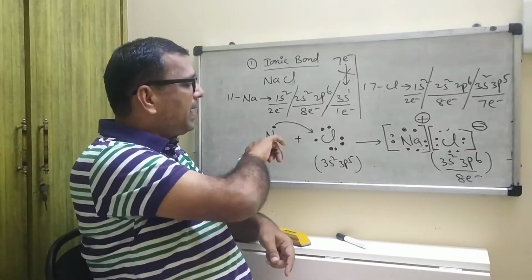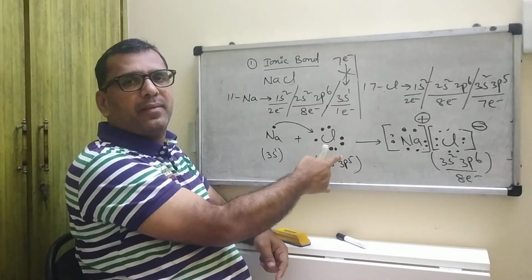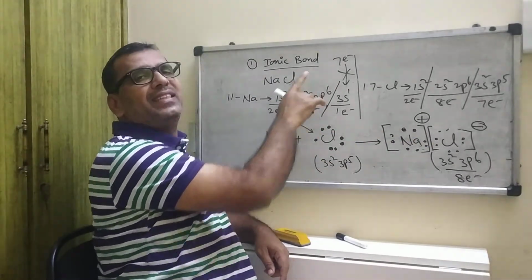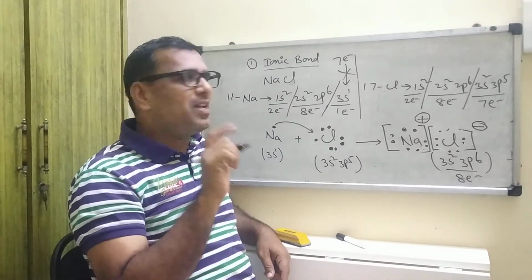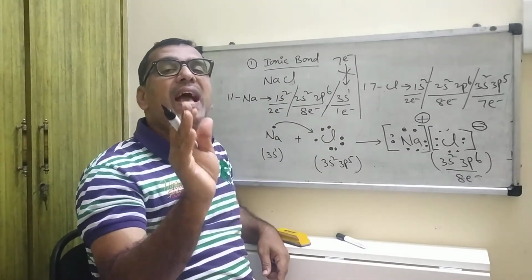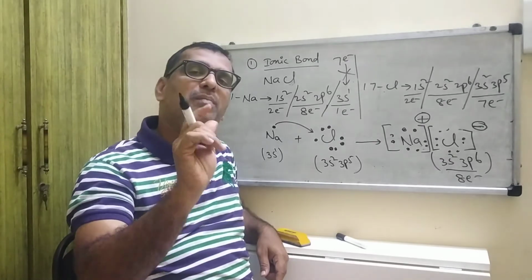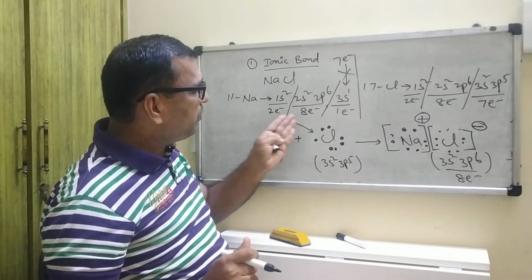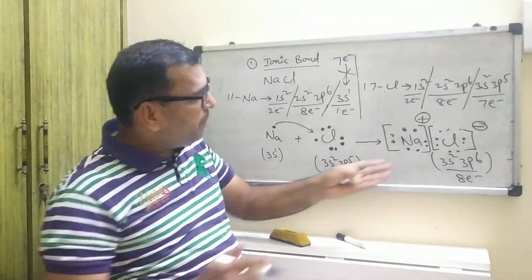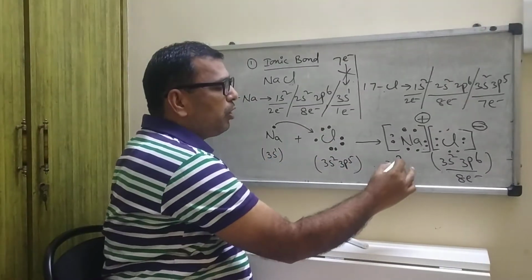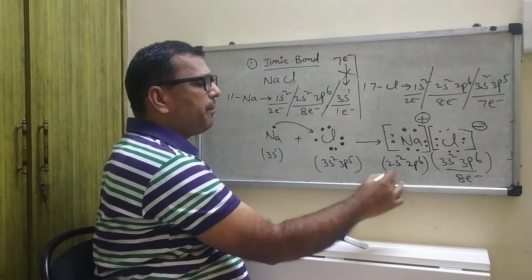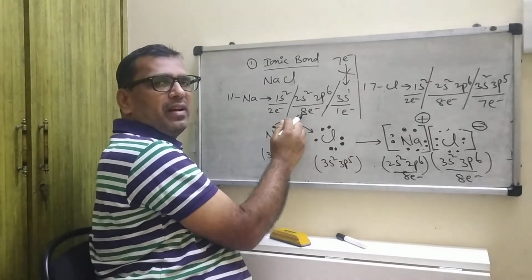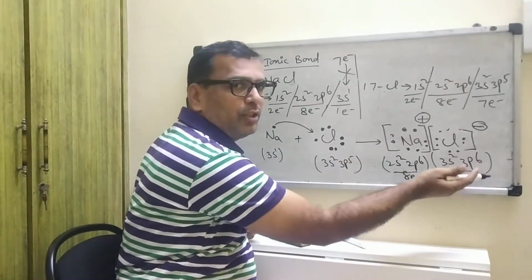So like this, by complete transfer of electrons to become their respective ions, this bond is known as an ionic bond. It is also known as an electrovalent bond. Ionic bond is also known as electrovalent bond. So like this, by transfer of electrons, it will become stable. Now the electronic configuration is 2s2, 2p6. Why? It will become stable with 8 electrons. By donating this electron, it will become stable. By accepting, chlorine is also stable.